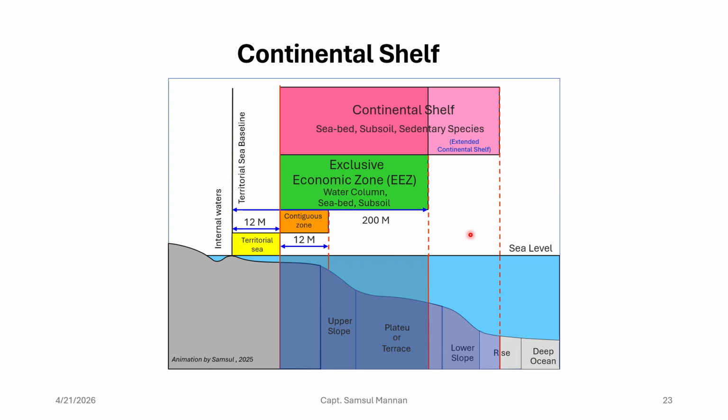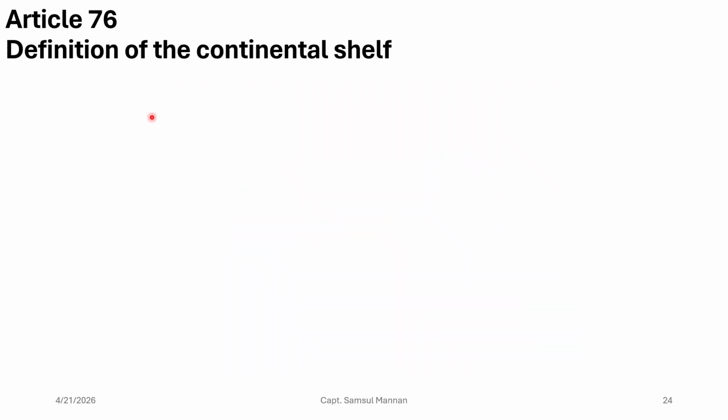And what is the boundary of that area? That area can be up to 350 nautical miles from the baseline or 100 nautical miles from the 2500 meter line. Anyway, we'll discuss that a bit more in depth later on, don't worry. So that's the area where the country can enjoy the right on the seabed, right? So this is the continental shelf, right? Let us see what UNCLOS says about the continental shelf.